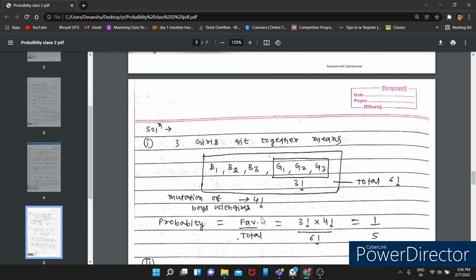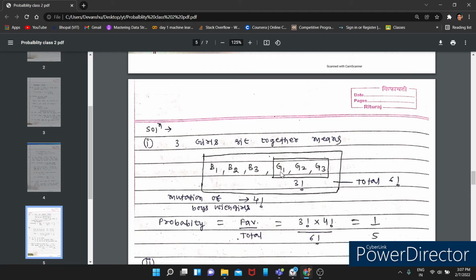Here you are making a block of G1, G2 and G3. The permutation can be done in 3 factorial ways. G1, G2 and G3 can also be permuted. But it is not a permanent thing that G1 will sit here, G2 here and G3 here.